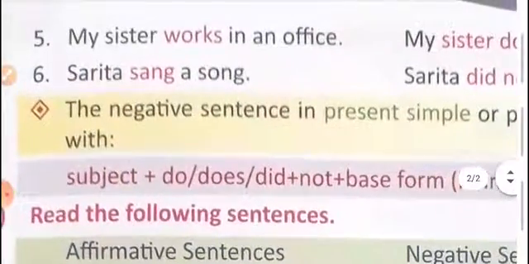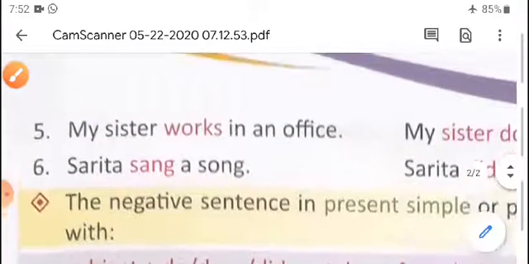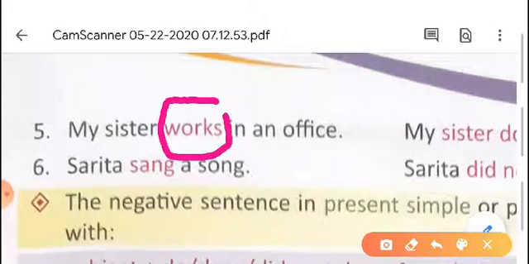Again, fifth sentence: My sister works in an office. Here we have to check, is there a helping verb or not. In this sentence also there is no helping verb. So we have to check the main verb. What is the main verb here? Works. Then we have to check the tense of the verb works. Is it present or past? You know this is present tense.